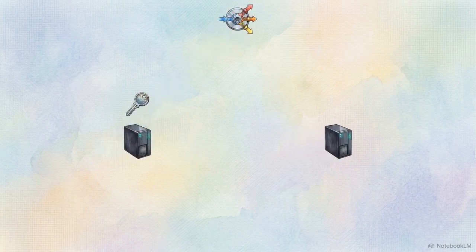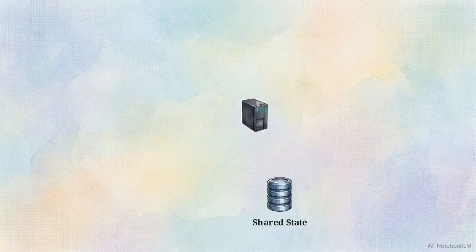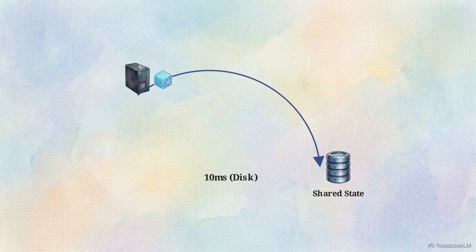With multiple servers, you cannot store user data locally. If a user logs into server A and their next request goes to server B, the system will have forgotten who they are. We solve this by making servers stateless. They look everything up from a shared external store, ensuring any server can handle any request at any time.